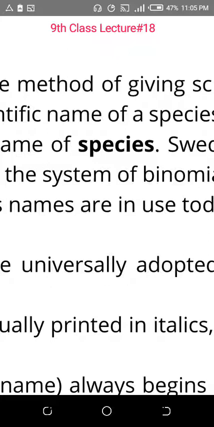I will tell you once again, with another example applying similar rules to the frog name. Rana, with capital R. The first alphabet of the genus, Rana, will be capital, and the first letter of the species, T of Tigrina, will be small. So Rana with capital R and tigrina with small t. We have followed the rule.